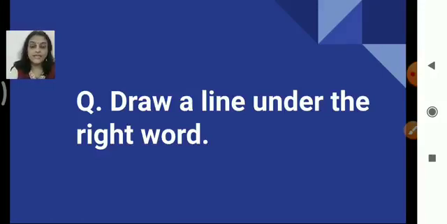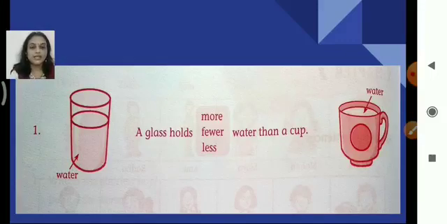Now let's go ahead with our next question. Draw a line under the right word. Now let's see what it is. Okay, so here you can see pictures and a sentence is also there. So you can see a glass and a cup, right? And the sentence is, a glass holds dash water than a cup. So we have to fill in the correct one. We have to underline more, fewer or less.